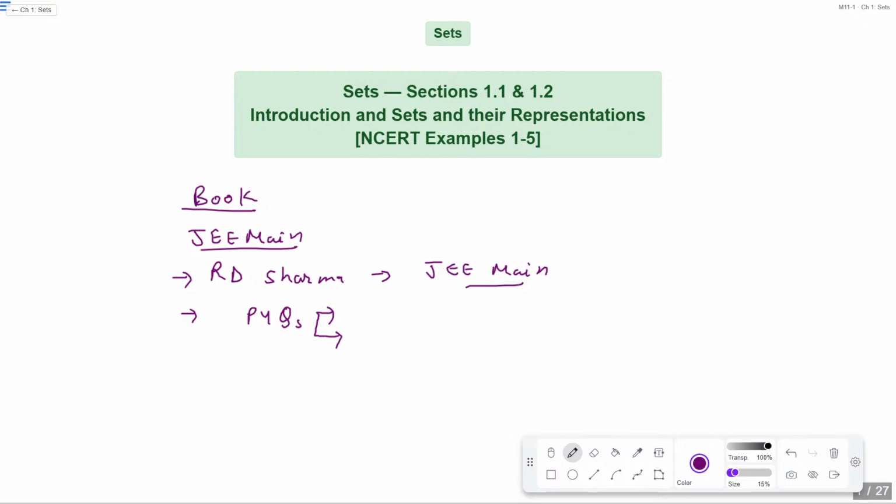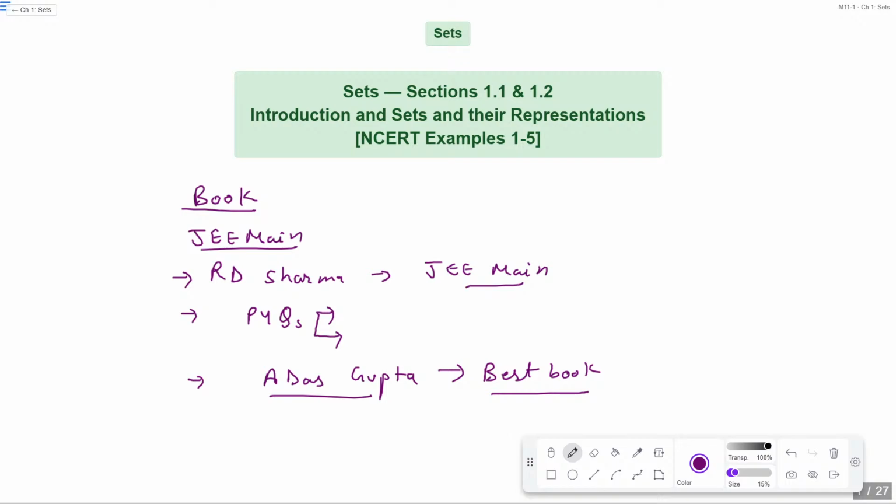Then there is one author, A Das Gupta, a famous author whose book students generally take for JEE Mains. I guess it's the best book, as per my opinion. Don't think it's the only best book. As per my opinion, the concepts are very clear and very easily explained. So you can go through the A Das Gupta book.